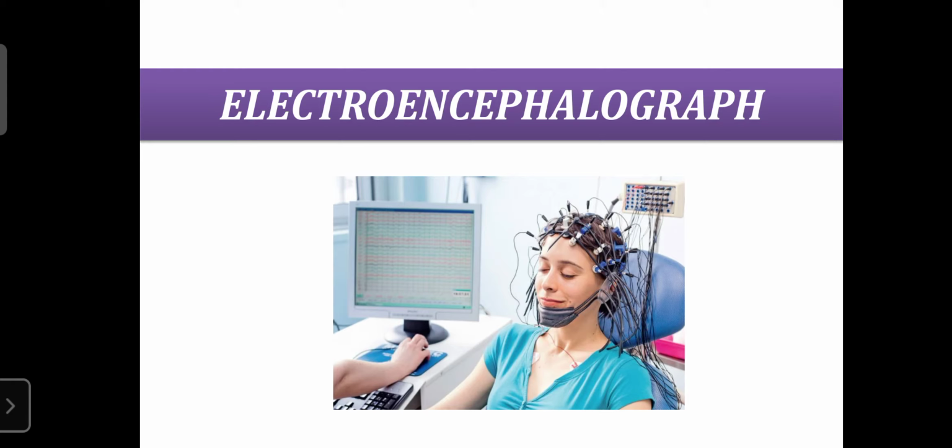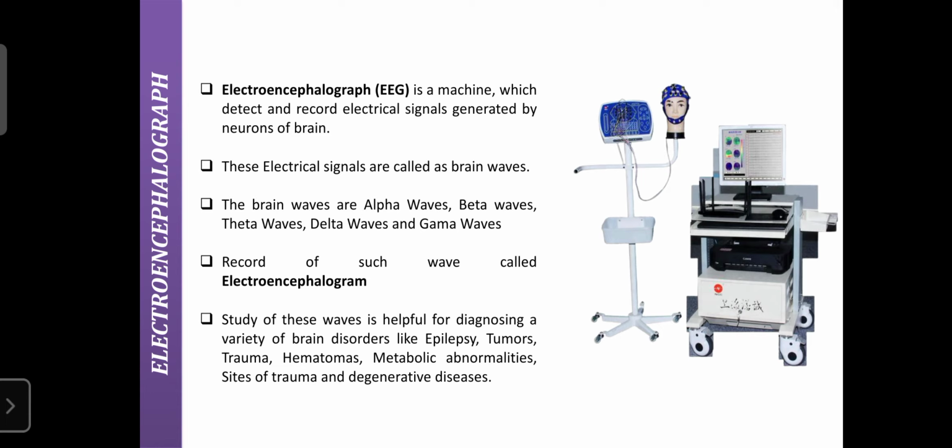These are the electrodes, and they are placed on different parts of the head. With the help of the machine and the monitor, the doctors or radiologists record different views of the brain. That is known as the electroencephalogram. The machine looks like this.